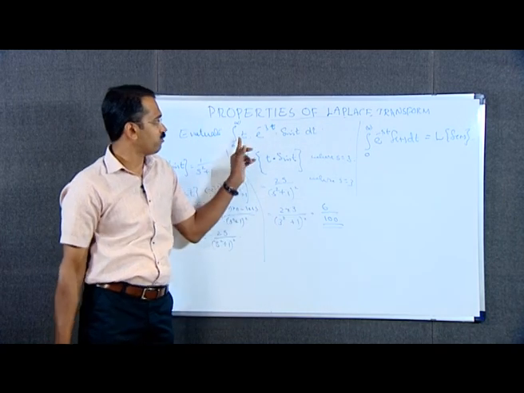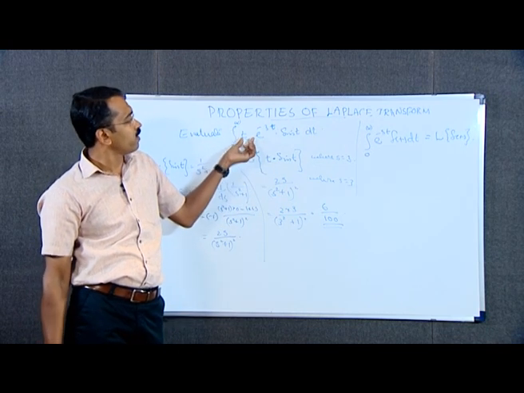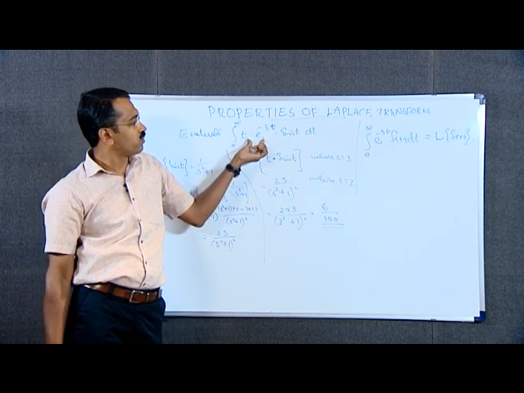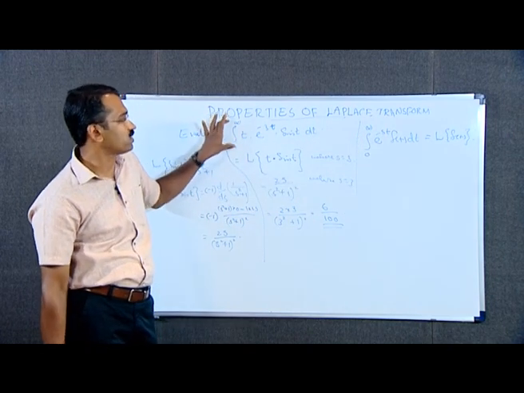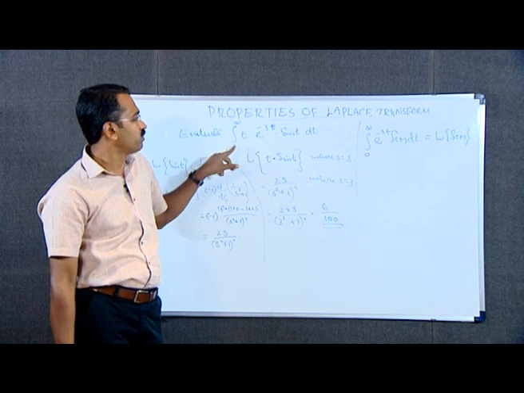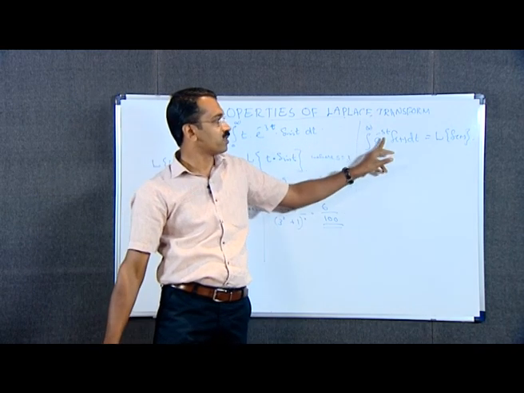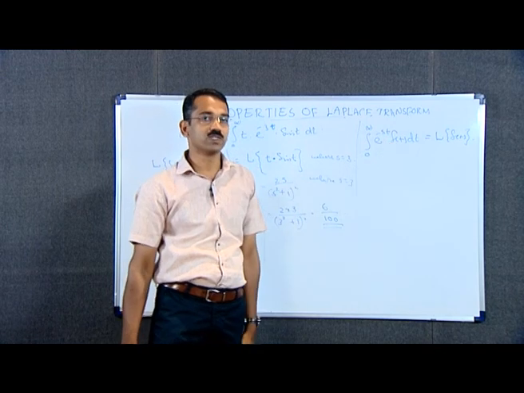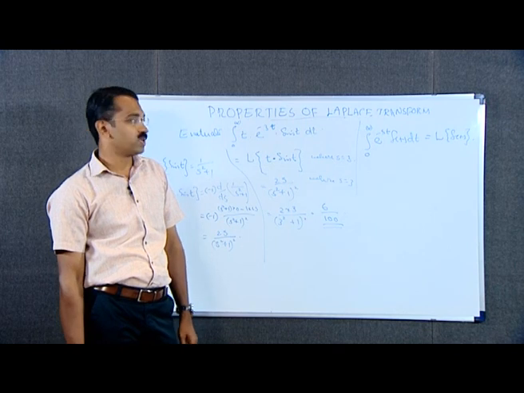This is the value of the given integral, that is we have to use the Laplace transform to integrate this type of integral. The limits are 0 and infinity, and the integrand is of the form e raised to minus st into f of t dt, in which case we can use the Laplace transform.